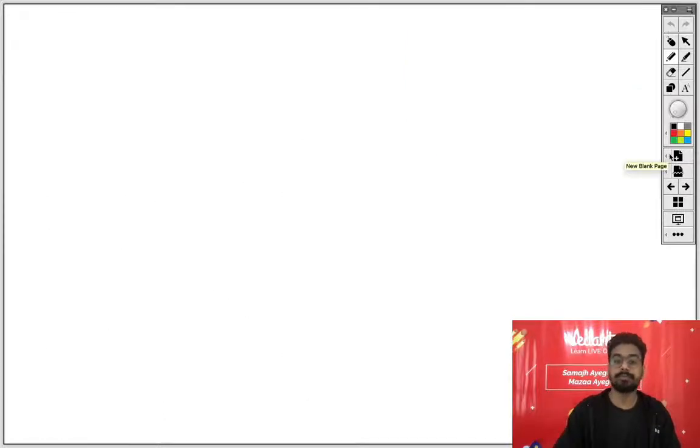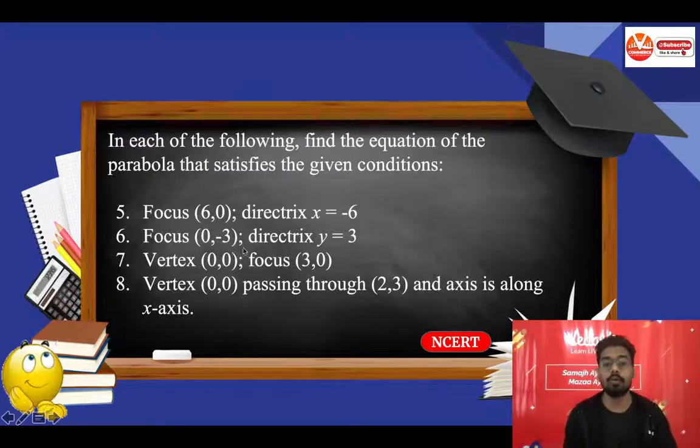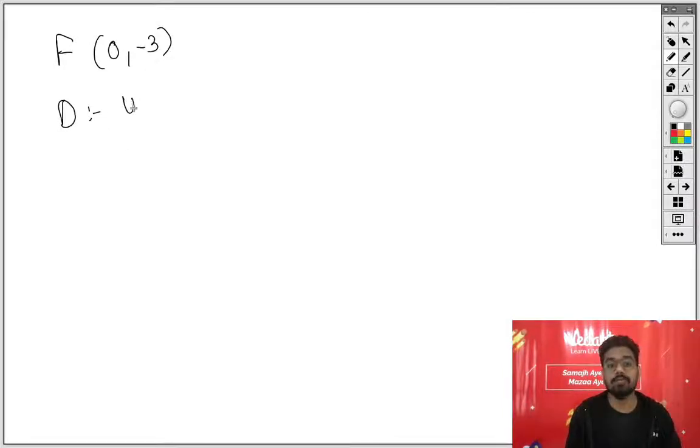Now next question, same way again. I will tell you one more. Focus equal to 0 comma minus 3. What is given? Given that focus is 0 comma minus 3. Okay, and what is the equation of the directrix? It's y equal to 3. So what you will do, you guys will write down in exactly same way. आपको बिल्कुल वैसे ही लिखना है जैसे लास्ट क्वेश्चन में लिखा था. ठीक है, तो यहां पर मैं इसको ढंग से लिख देता हूं. What exactly is given? Focus is 0 comma minus 3 and the directrix equation was y equal to 3.